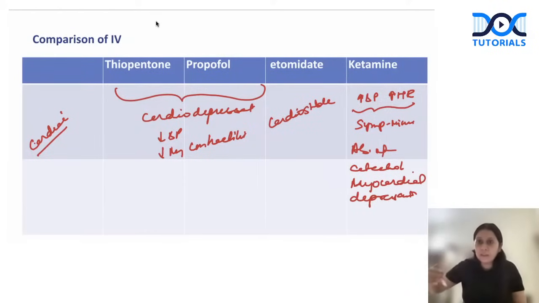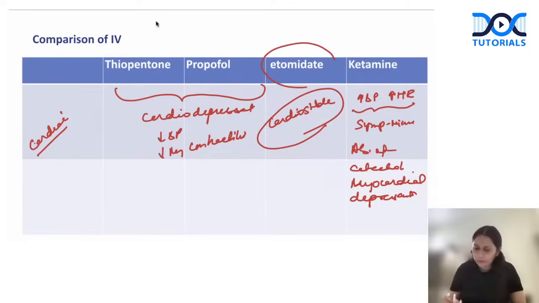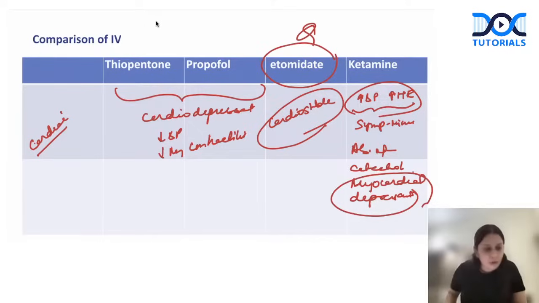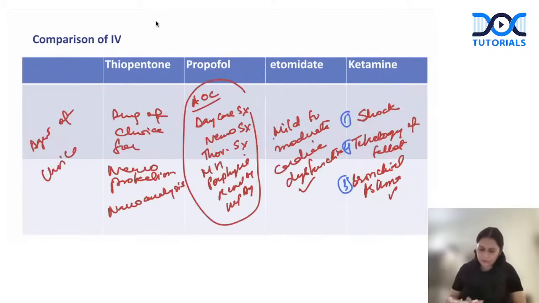It is unstable. If it decreases blood pressure and heart rate, it's a cardiodepressant also. If a drug is cardiostable, it has no effect on the cardiovascular system. Then only we say the drug is cardiostable, and that's only etomidate. So this is a question. Ketamine increases blood pressure and heart rate, so it is best in shock, but it can also cause myocardial depression. So I hope, Sam, you got the answer. These two things I wanted to discuss with this question.